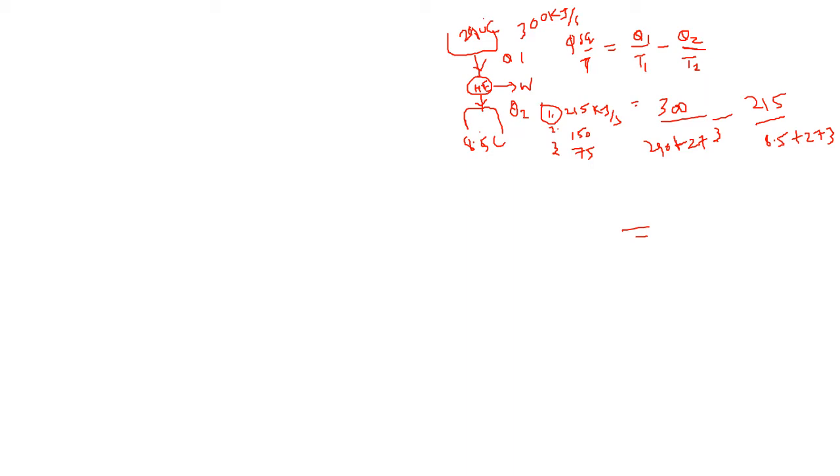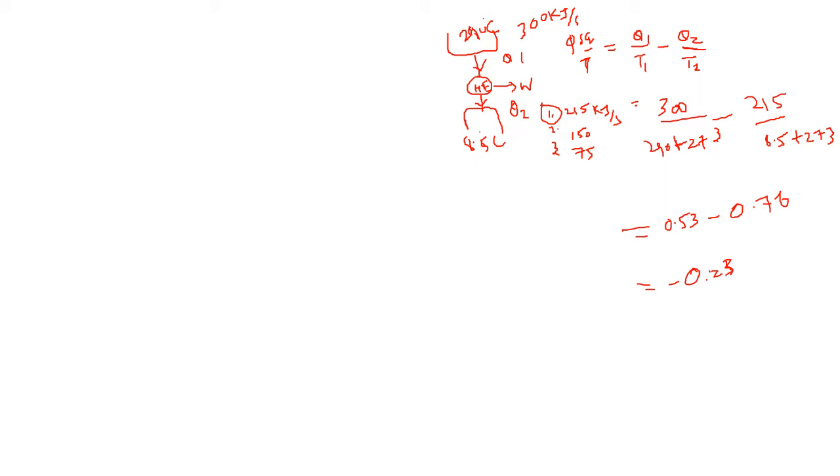So the answer is 0.53 for this, and minus 215 divided by 8.5 plus 273, which is 0.76. Okay, so 0.76 minus 0.53, which is minus 0.23,